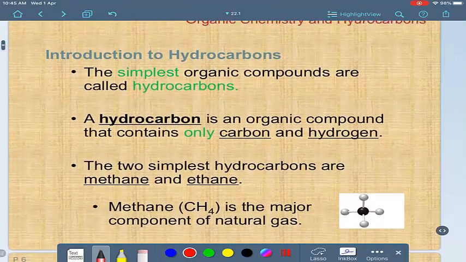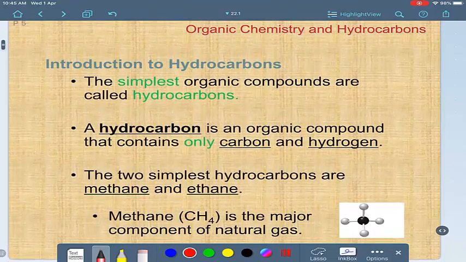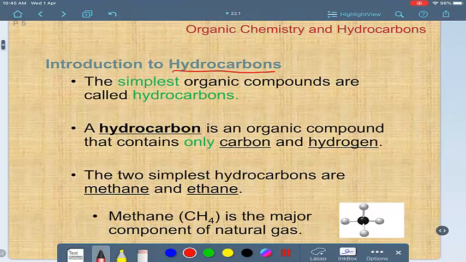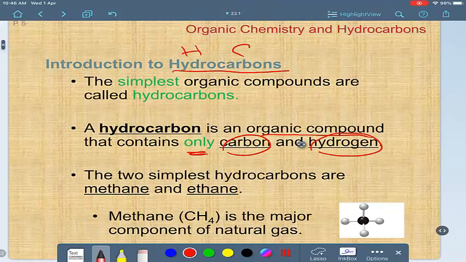First we will study the first type of compounds, which is called hydrocarbons. From its name, hydrocarbons are composed of mainly carbon and hydrogen only. They are the simplest organic compounds because they are composed of only 2 kinds of atoms. A hydrocarbon is an organic compound that contains only carbon and hydrogen.